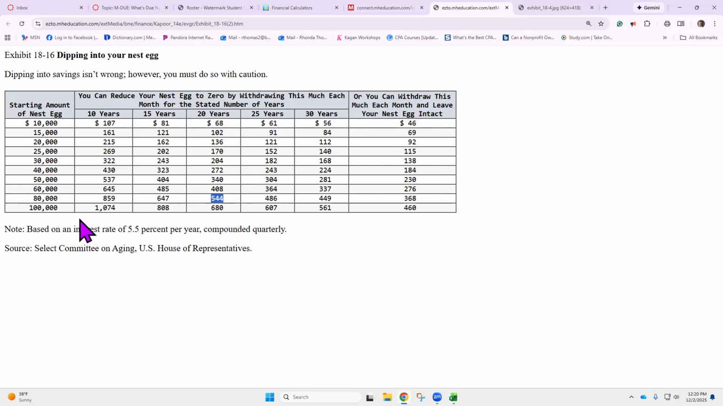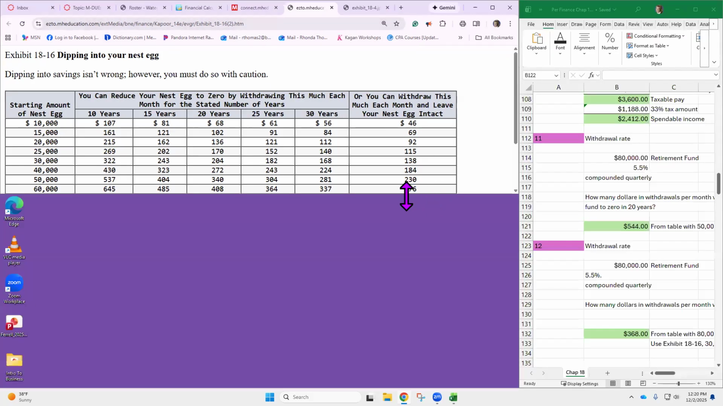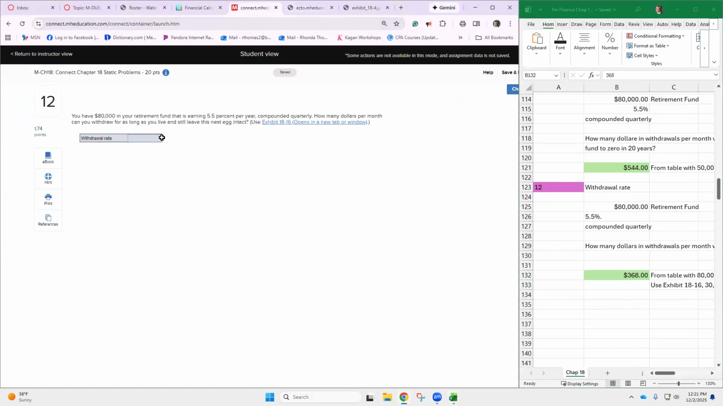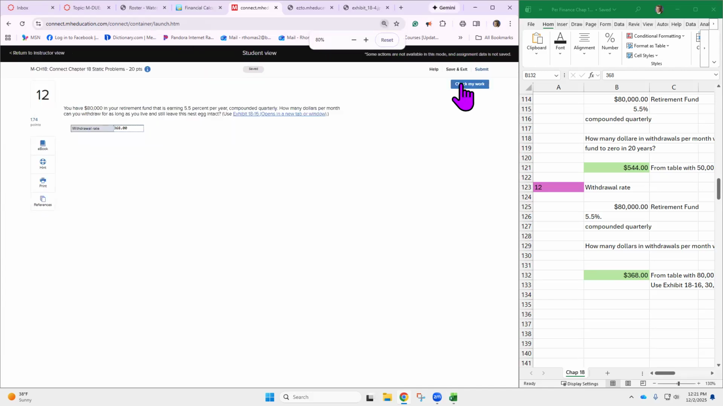They call that the corpus. The corpus of a nest egg is the amount that's sitting in there, and you want to oftentimes try to leave the corpus alone. So leaving the nest egg intact, $368 is how much this table is telling us. Okay, so let's bring that back over here. And then we'll do chapter 19 on Thursday because it won't take very long. So 368 is the answer for this one. Okay, 368. All right, that's it. We'll do 19 on Thursday.